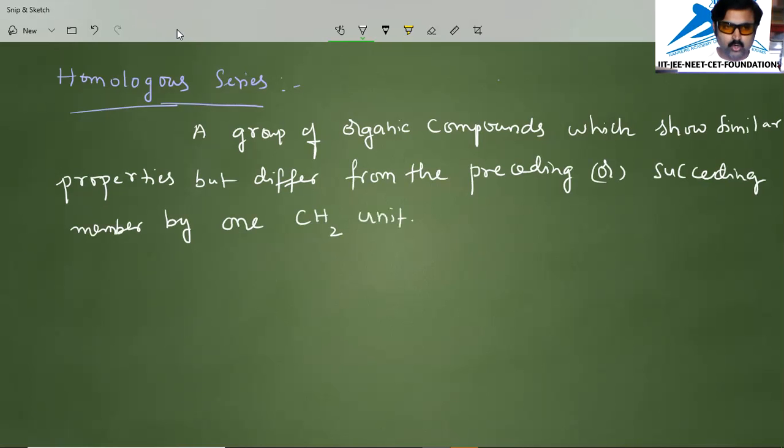That is called a homologous series. And the different members of the homologous series are said to be homologues.